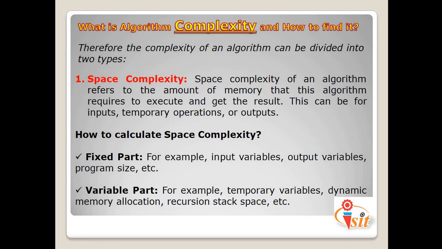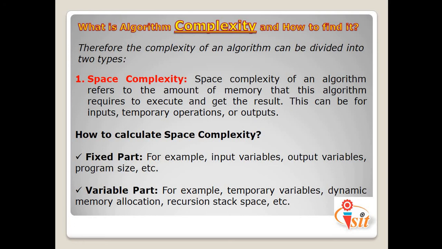Now the thing is how to calculate the space complexity. The space complexity of an algorithm is calculated by determining the following two components. The first one is the fixed part, the second one is the variable part. The fixed part refers to the space that is definitely required by the algorithm, for example input variables, output variables, or the program size.